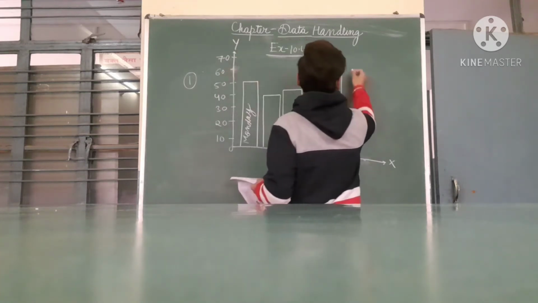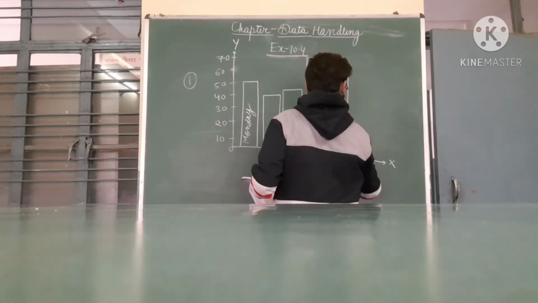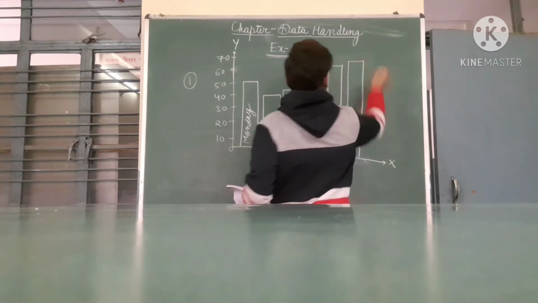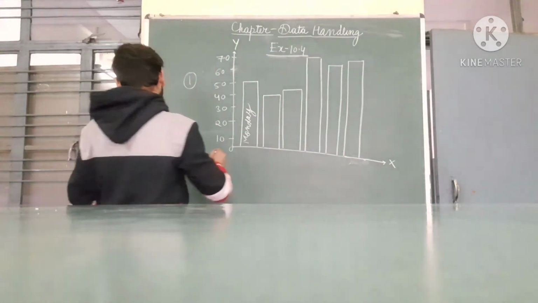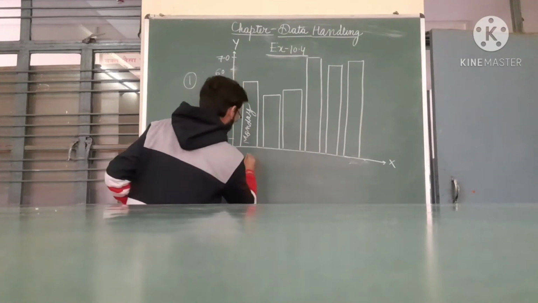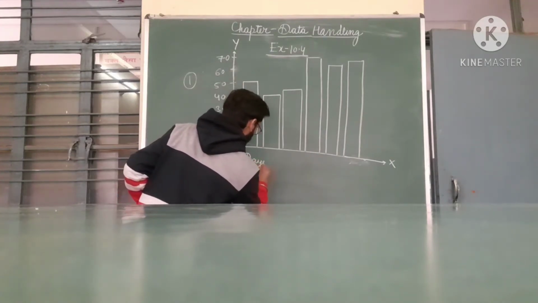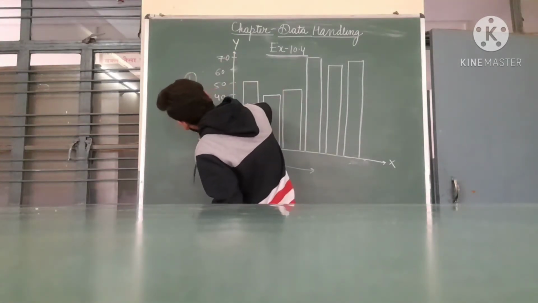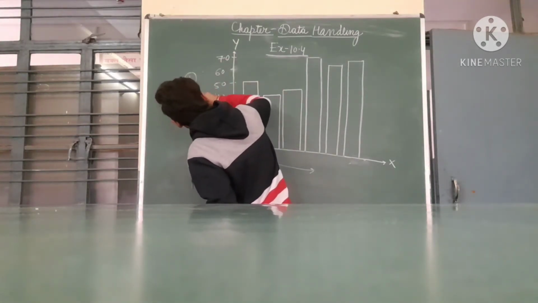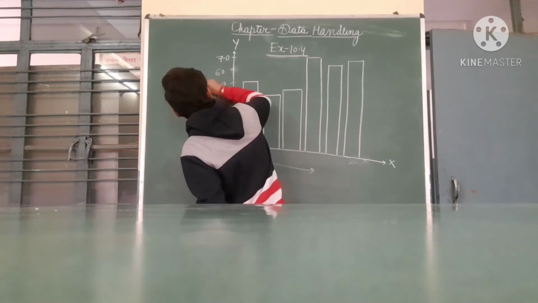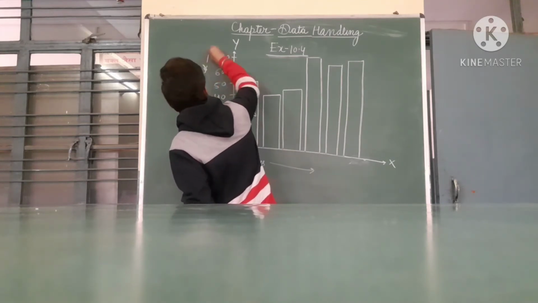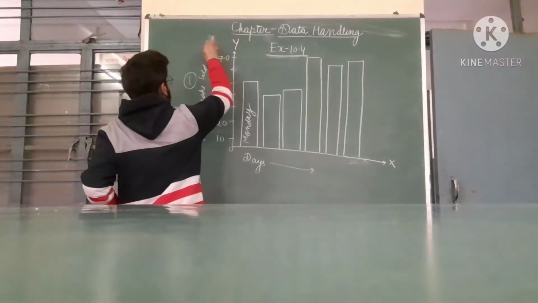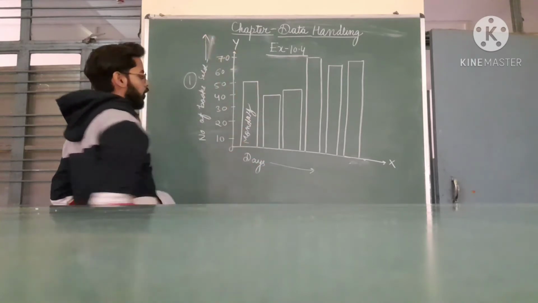On Saturday it is 65. Like this we have to draw the graphs. Simply you have to draw the graph like this. We take days here, so we can just write days here, and the number of books sold will be put here. Like this we have to do the questions.